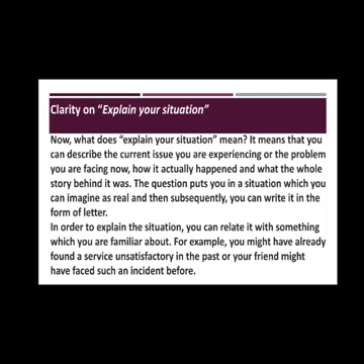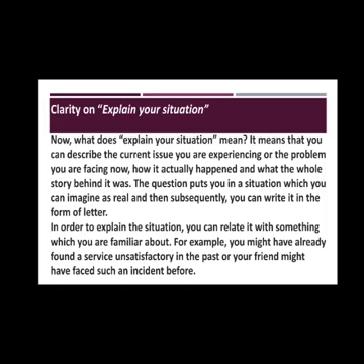The question puts you in a situation which you can imagine as real. So whatever the question says, you have to imagine it as a real condition, a real situation, a real problem, and mention it in sequence, and you can write it in the form of a letter.